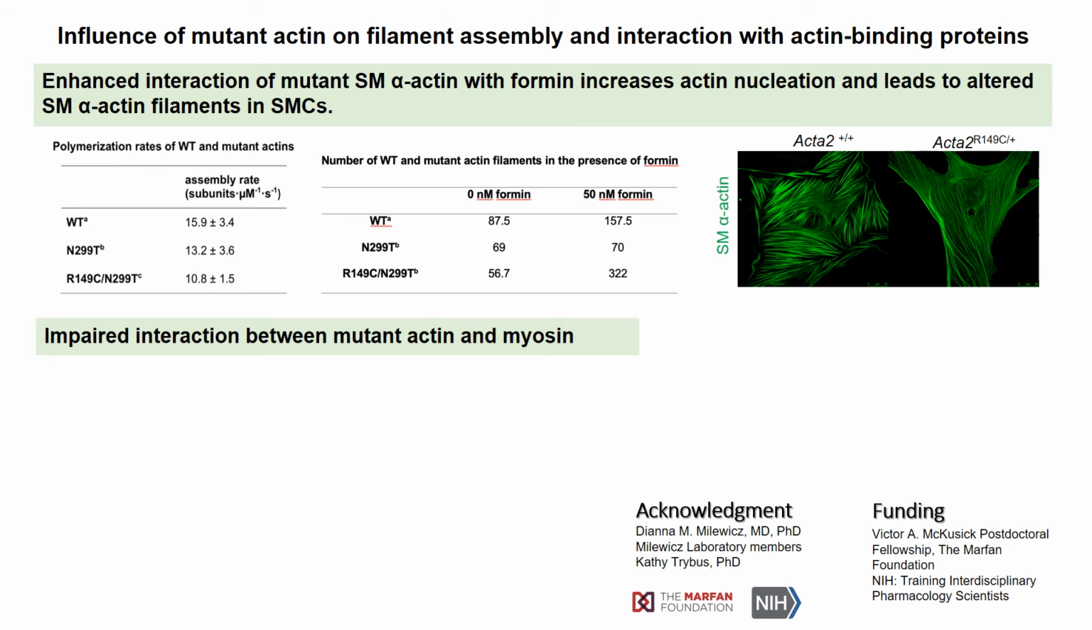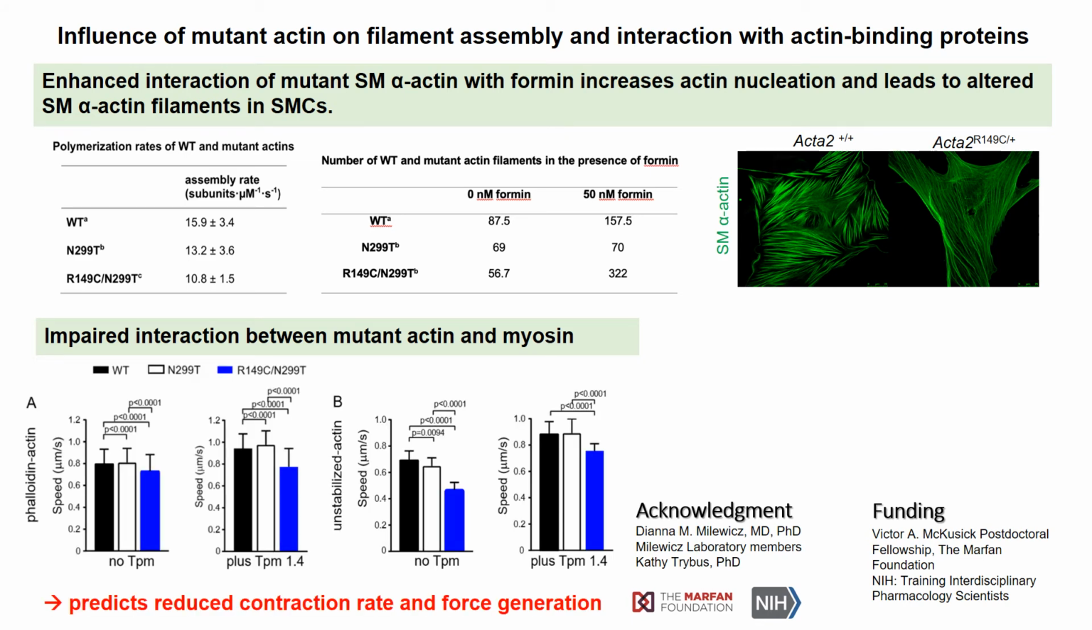In vitro studies demonstrated impaired assembly and interaction of mutant smooth muscle alpha-actin with formin, increasing actin nucleation and leading to less oriented actin filaments in the mutant cells compared to those in wild type. Additionally, myosin was shown to interact less favorably with mutant actin filaments. Together, these findings can explain the decreased ability to generate force in the R149C mouse aorta.